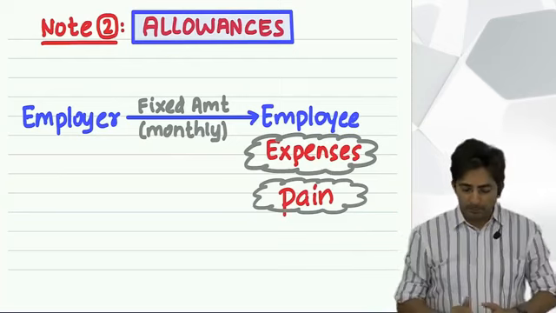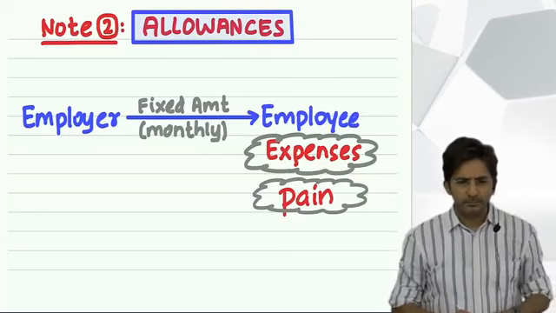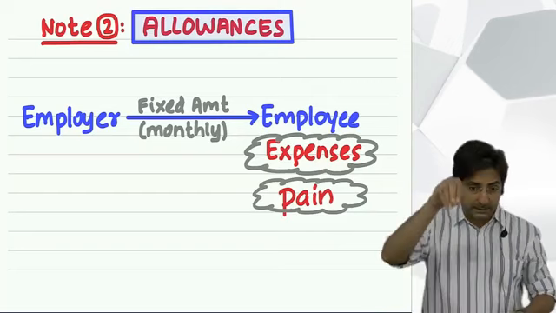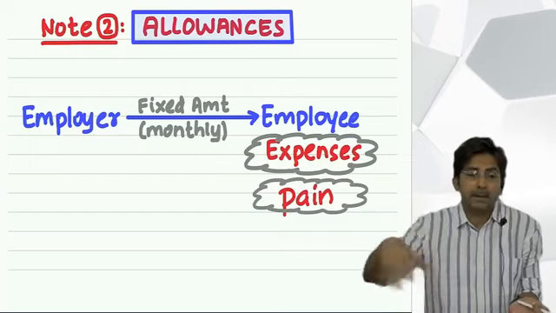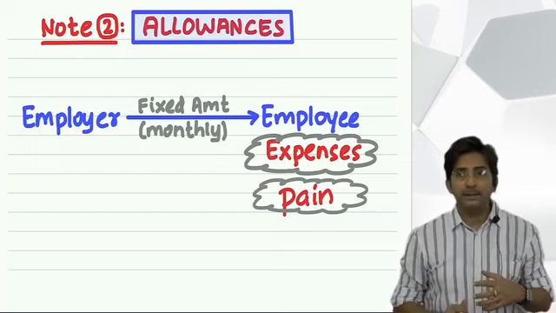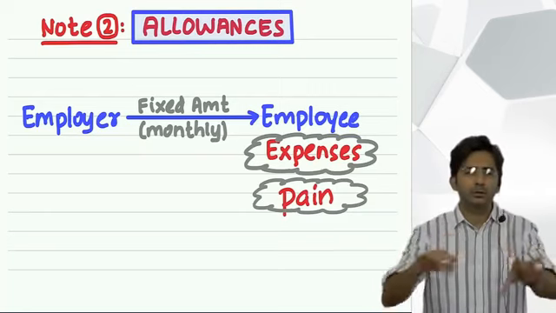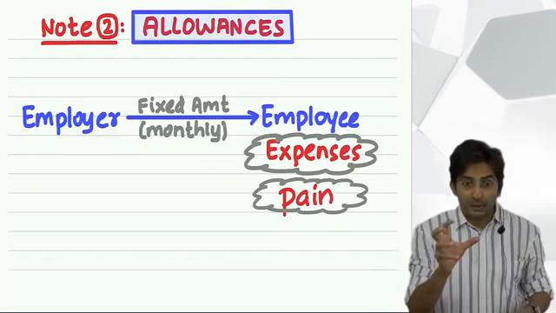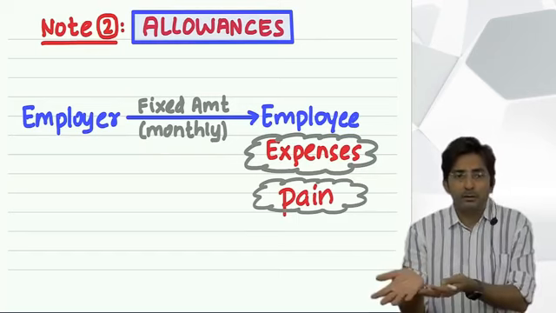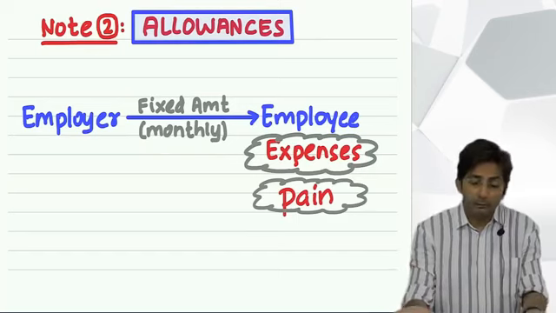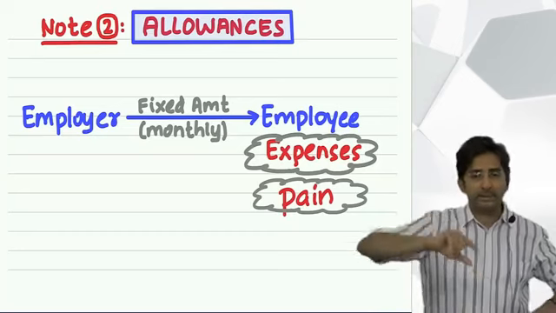Now, let's assume the boss has given him 2000 fixed every month. So 2000 is what he is receiving. But out of that, how much will be exempt? That depends upon how much he has spent. Because the boss is giving a lump sum amount on a monthly basis, 2000, 2000, 2000, 2000 every month. But his actual travel is sometimes less, sometimes more. In some months he doesn't travel at all. So depending upon how much he has actually spent, that much amount will be exempt.